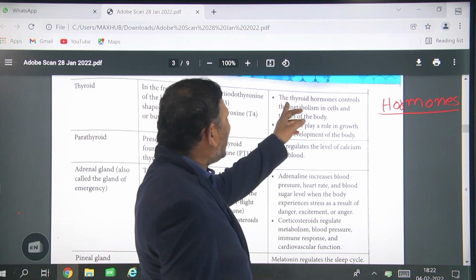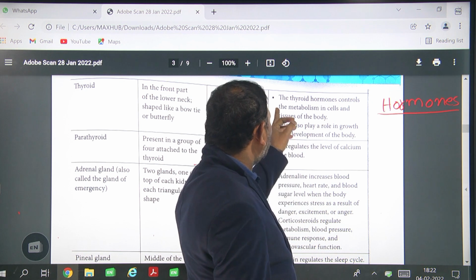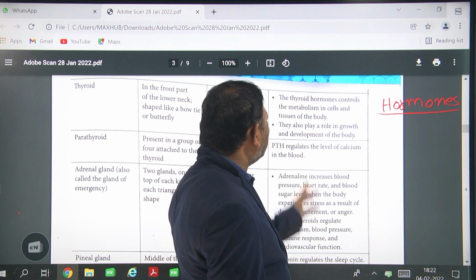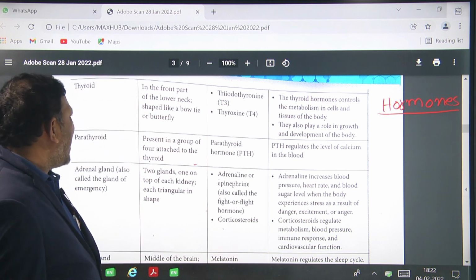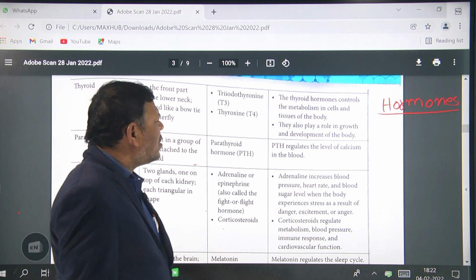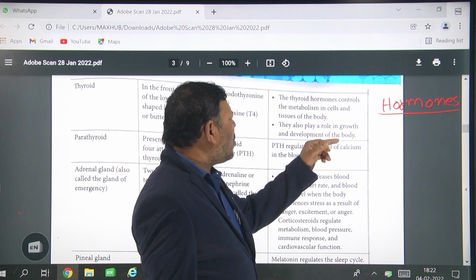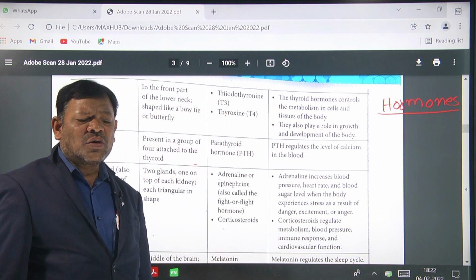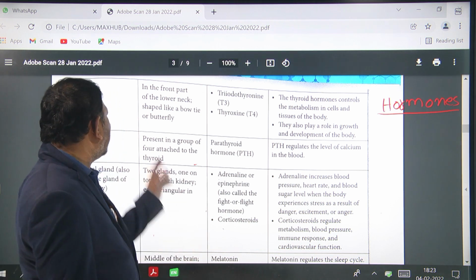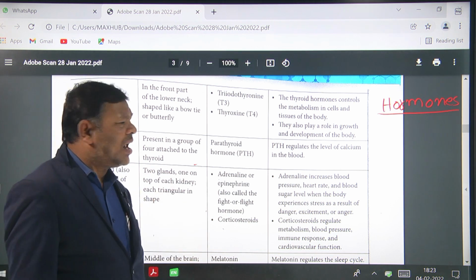The thyroid hormones control the metabolism in the cells and tissues of the body. They also play a role in the growth and development of the organism. We can see that growth and development especially because of the thyroid gland.